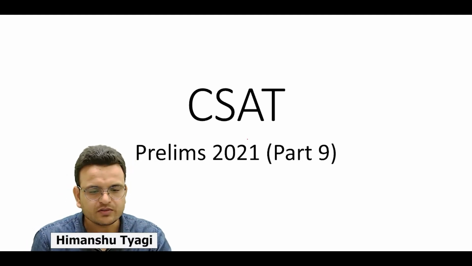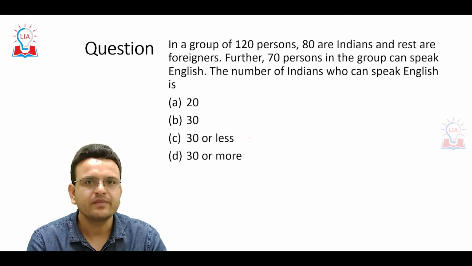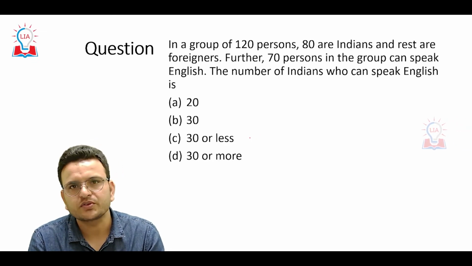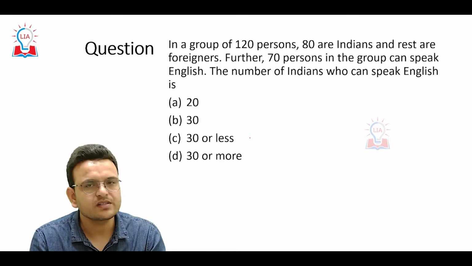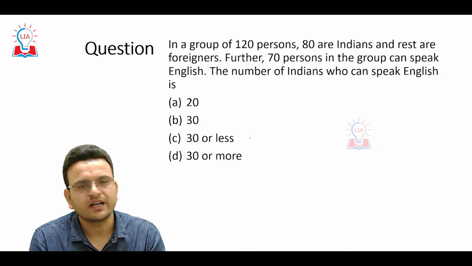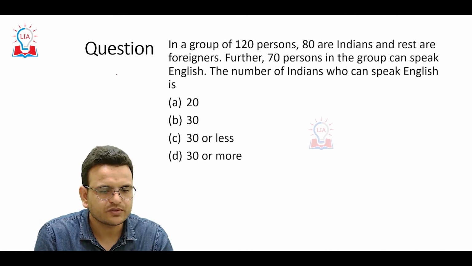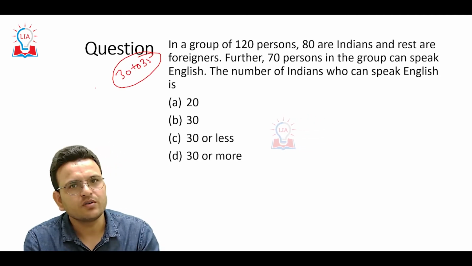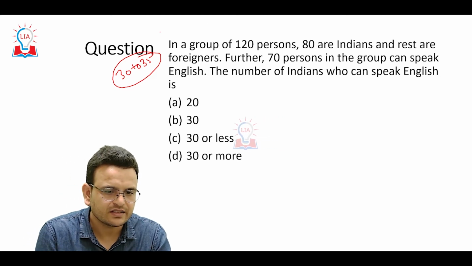Today I am going to discuss the 2021 CSET paper. In the previous videos I have covered most of the questions of mathematics and reasoning, and my observation is that the questions are not much difficult. In mathematics and reasoning itself, 30 to 35 questions are easily doable, but all of you have to find the easy questions. Let's see these questions also.